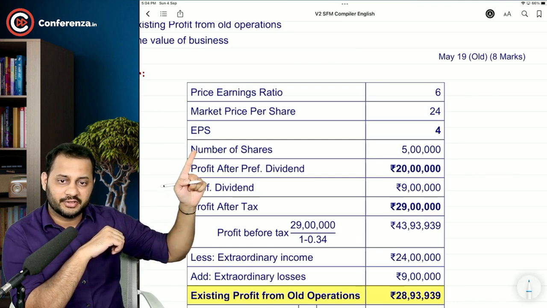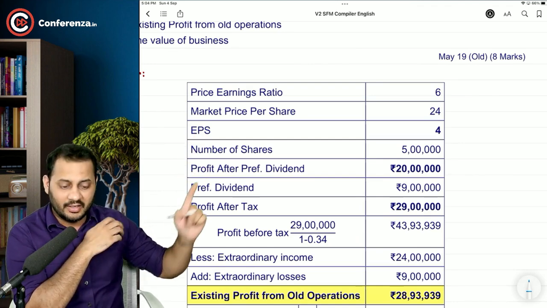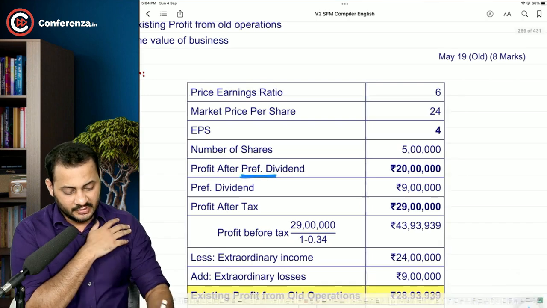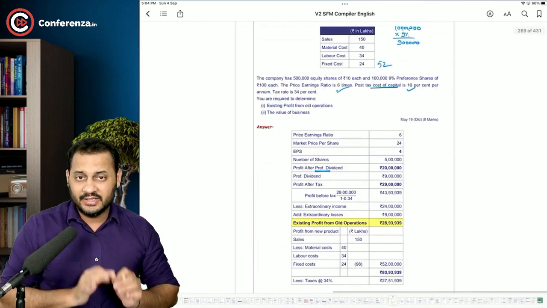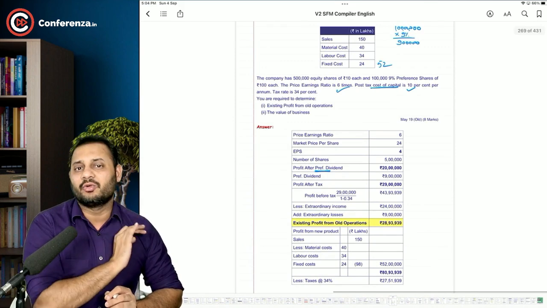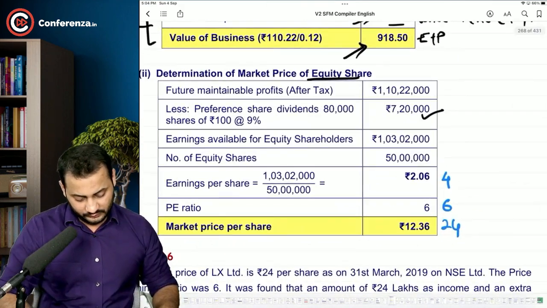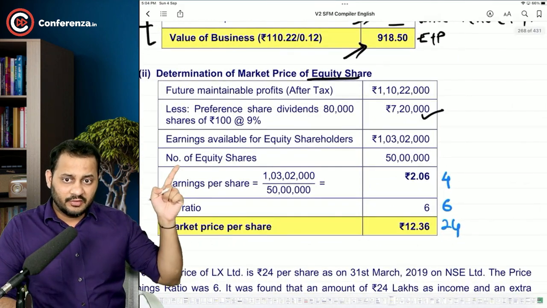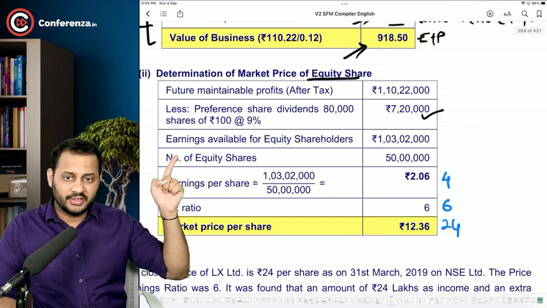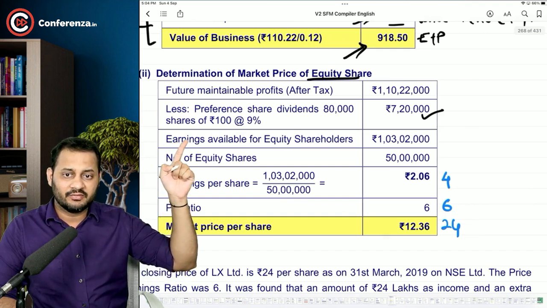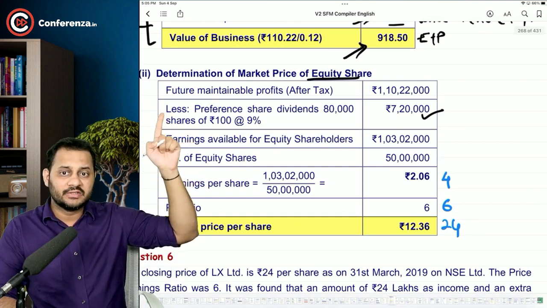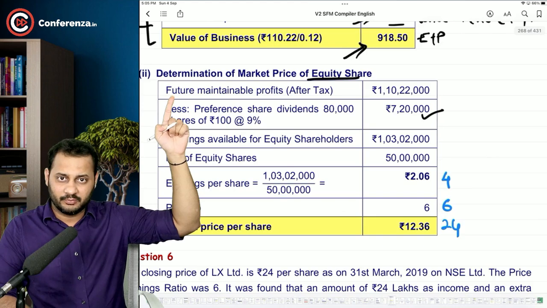Multiplied by the number of shares, it will give you the profit after preference dividend. Please understand, this is EPS related to equity shareholders. When it is multiplied by the number of equity shares, it gives you earnings available for equity shareholders. And in that, you add preference dividend to arrive at the future maintainable profit, right?